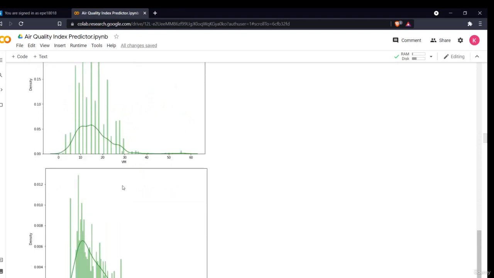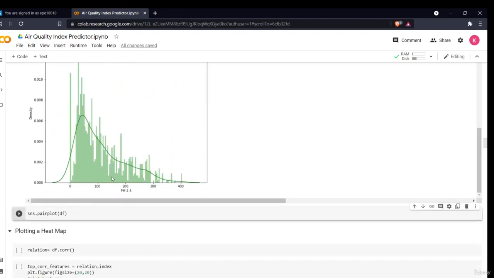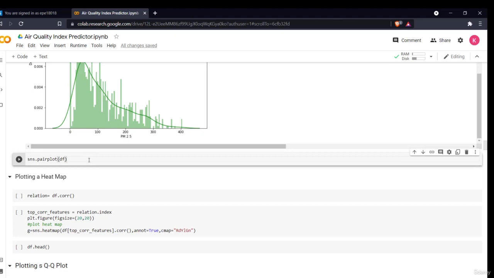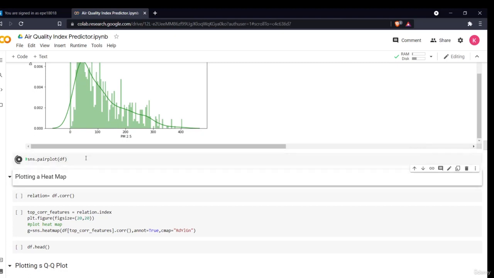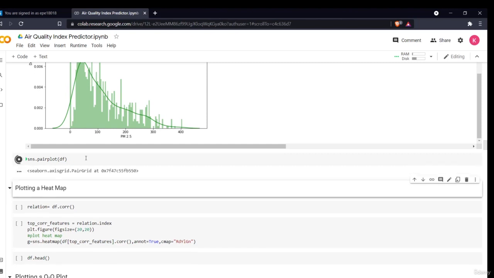Now, moving on, we can also plot a pair plot. Pair plot is a part of the seaborn library, which comes under multivariate analysis. This pair plot will plot numerous plots, giving the relation between each and every variable, plotting different scatter plots in which we will see how one variable is related to another.